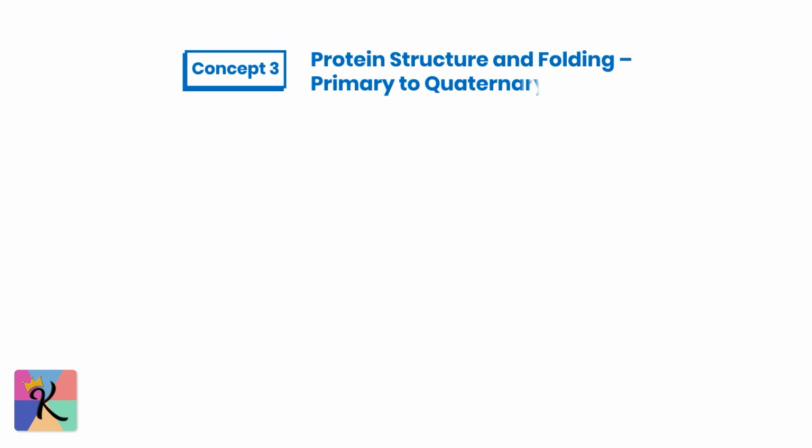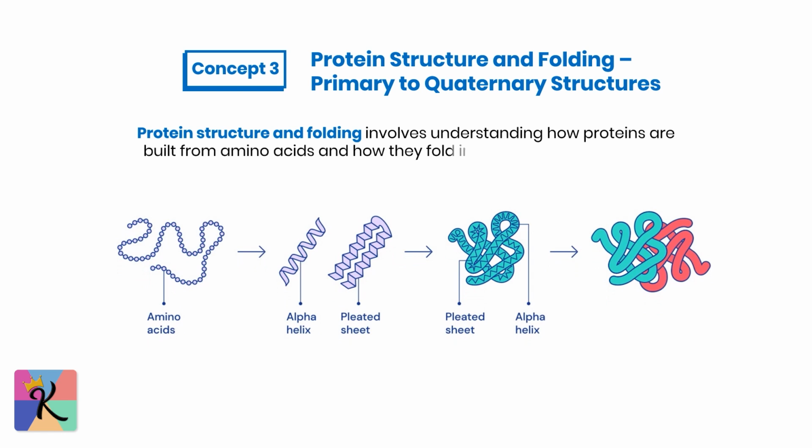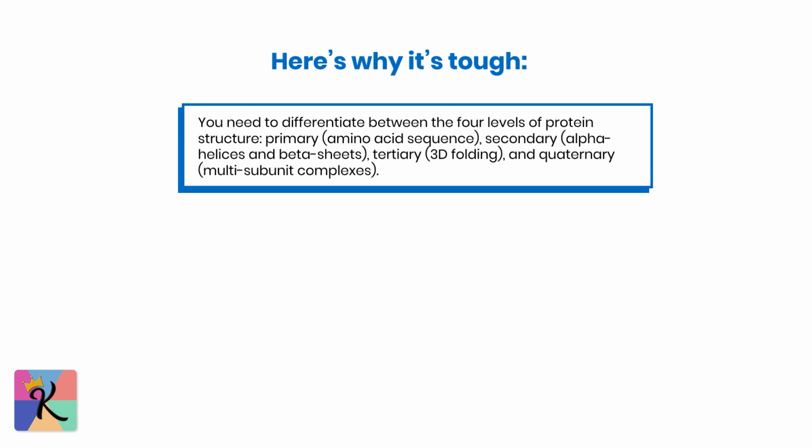Concept 3. Protein structure and folding. Primary to quaternary structures. Finally, we have protein structure and folding, which involves understanding how proteins are built from amino acids and how they fold into their functional shapes. Here's why it's tough. You need to differentiate between the 4 levels of protein structure: primary, amino acid sequence; secondary,